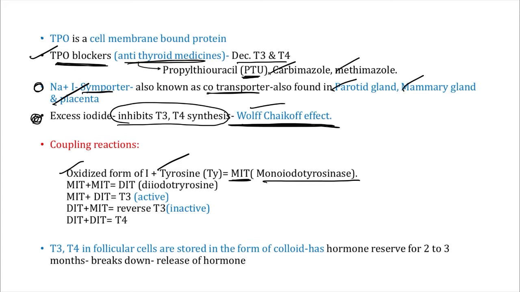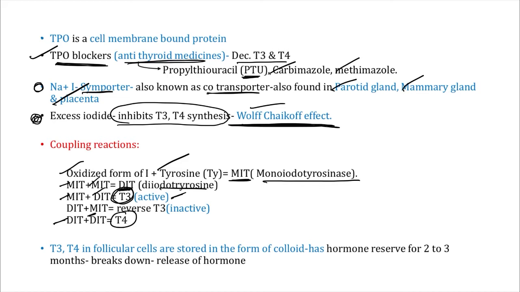Now when one MIT couples with another MIT, what will they form? They will form DIT, diiodotyrosine. And when one MIT couples with one DIT, they will form, very important, T3, the active thyroid hormone, right? Now when one DIT couples with another DIT, they will form T4.